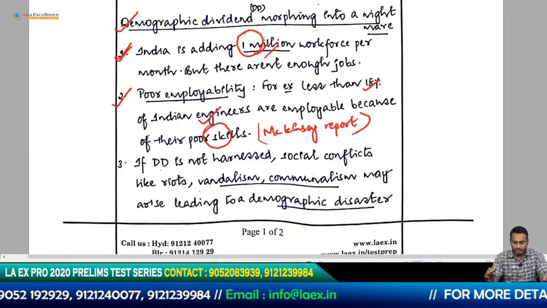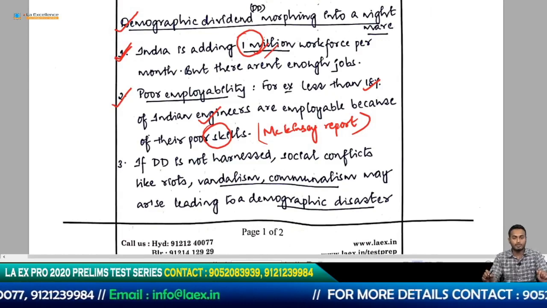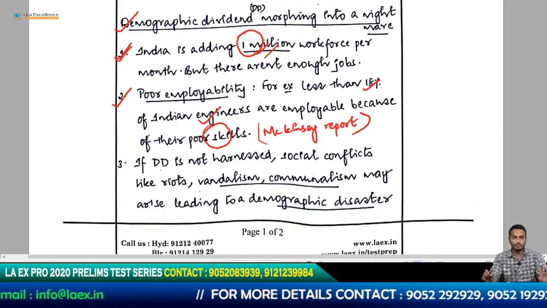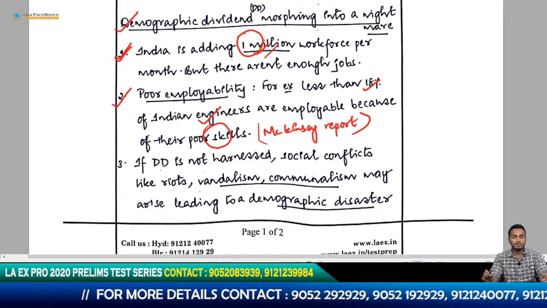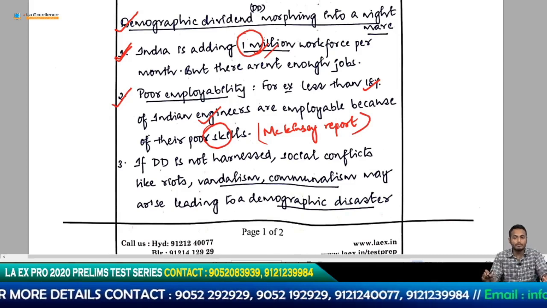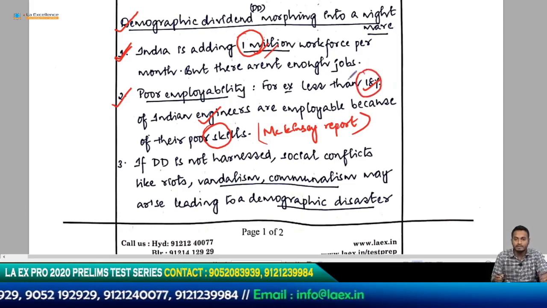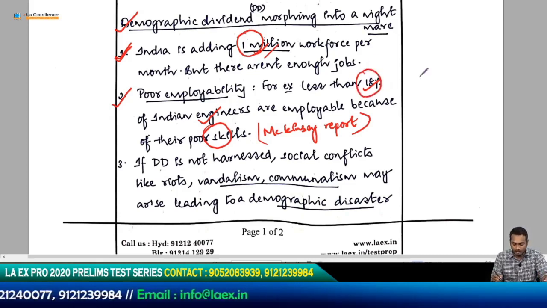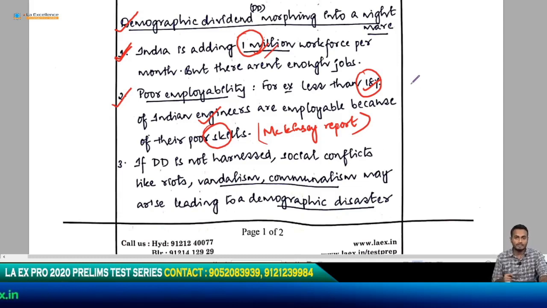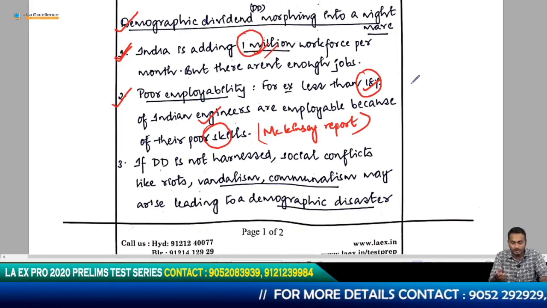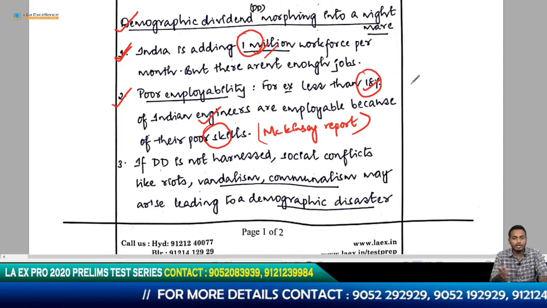Okay, so poor employability, he's telling you that we're not able to create enough jobs. Whatever jobs we have, they are not being filled because people do not have good skills. Why will I employ somebody if they do not have good skills? And only 18% of our engineers are having good skills. Okay, so this is basically another point which is telling you that the workforce that is coming up is not getting good jobs. So what happens next when people do not have jobs, when people do not have disposable income in their pockets, and they have nothing to do?